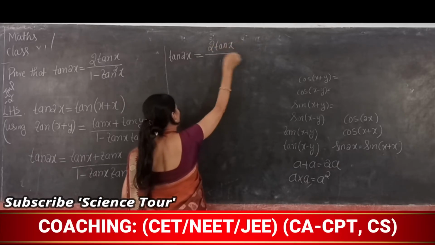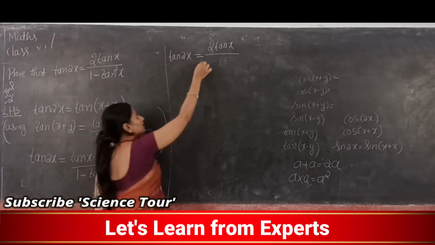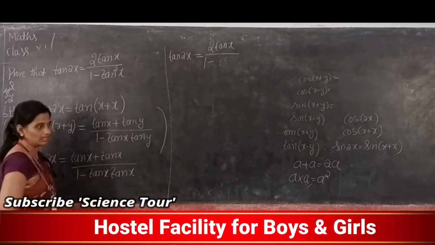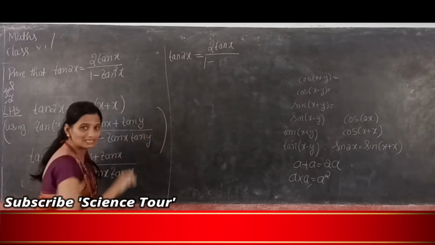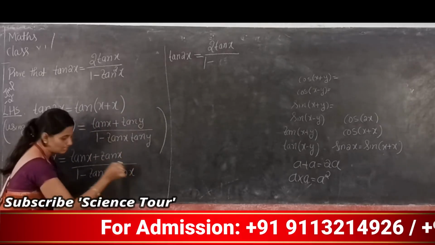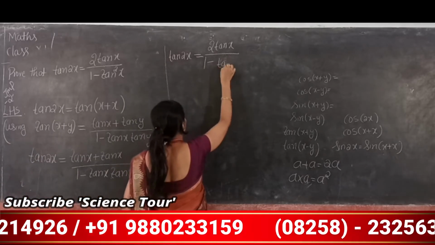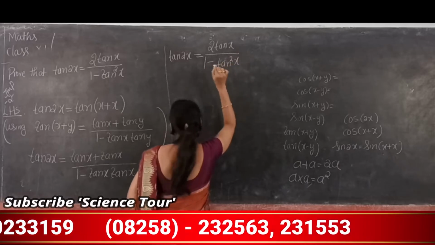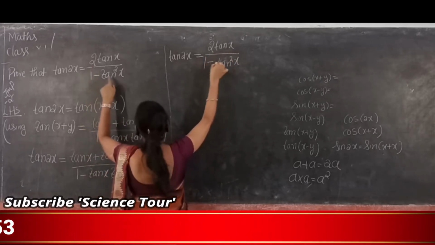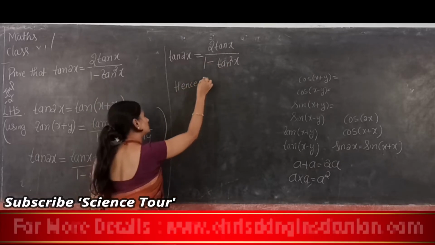It is 2 tan x divided by 1 minus tan x into tan x. A into a is a square, so tan x into tan x is tan square x. Is it the answer? Yes. 2 tan x divided by 1 minus tan square x. Hence it is proved. Hence proved.